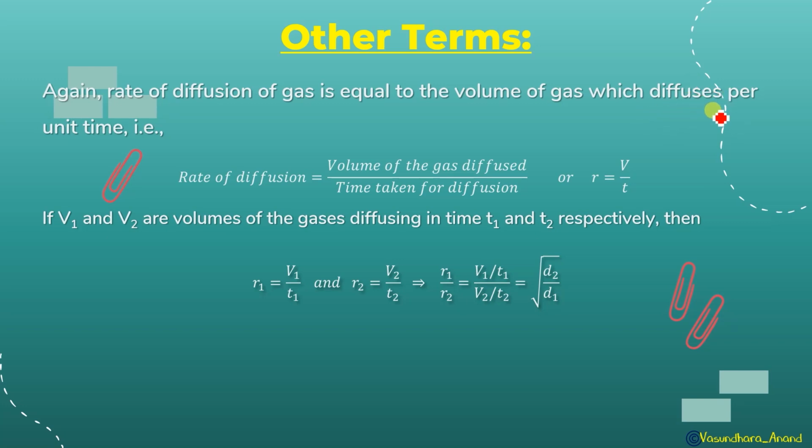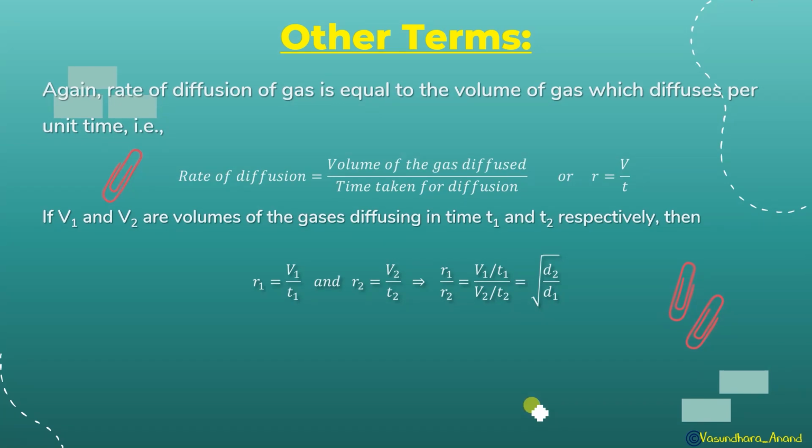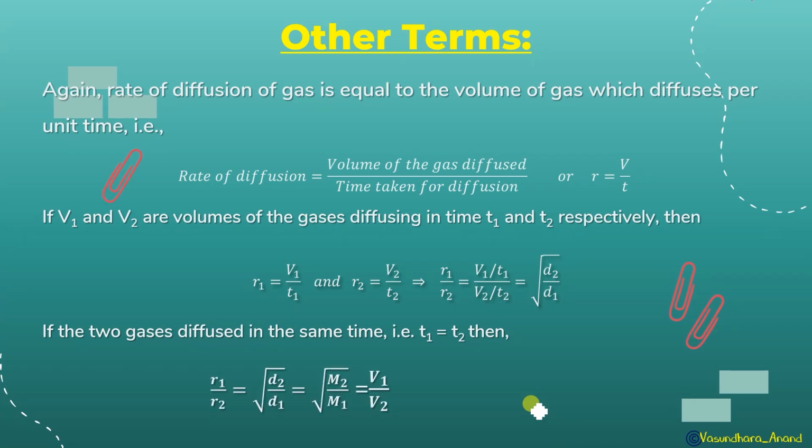This will simply be root under D2 upon D1, since we already have that formula. And suppose both gases take the same time to diffuse, that means T1 and T2 are the same. Then R1 upon R2 will be equal to V1 upon V2. I have now written all the relations: R1 upon R2 is equal to root under D2 upon D1, is equal to root under M2 upon M1, is equal to V1 upon V2.